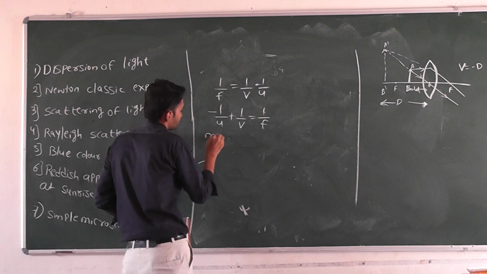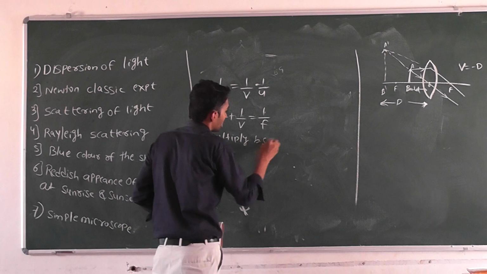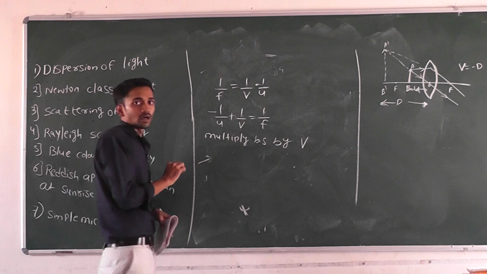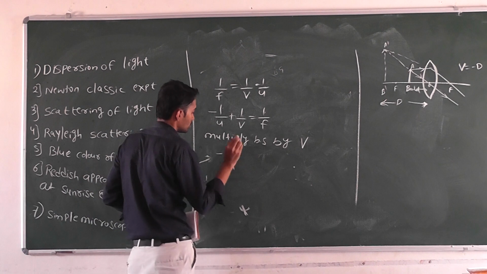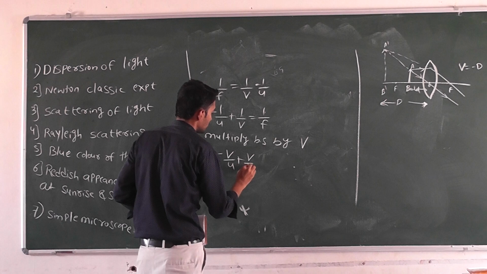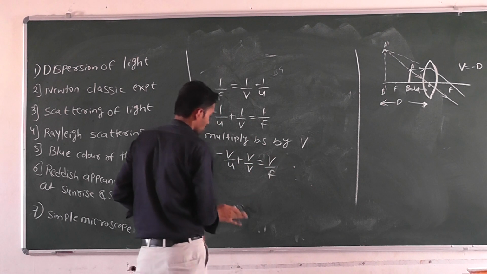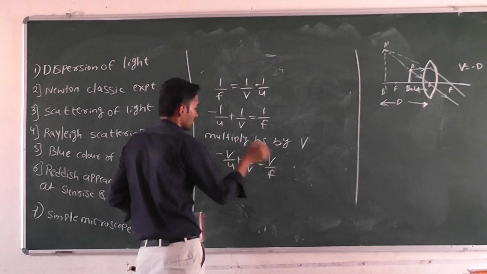Multiply both sides by v. So -v/u + v/v = v/f.